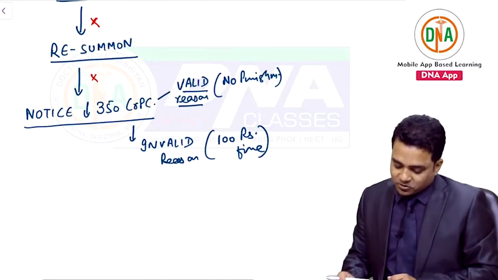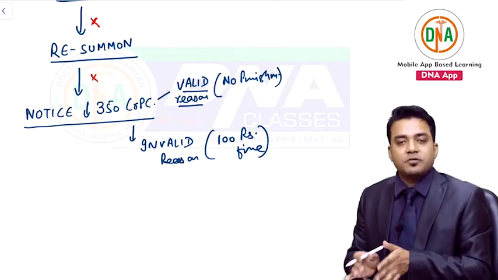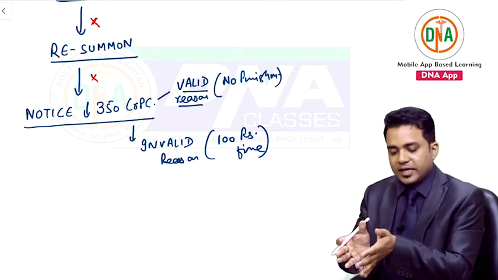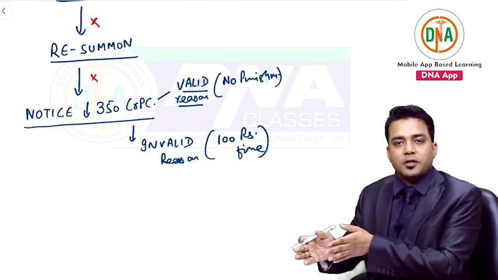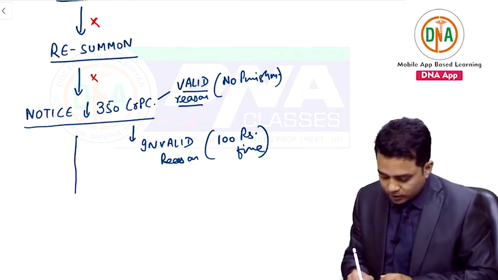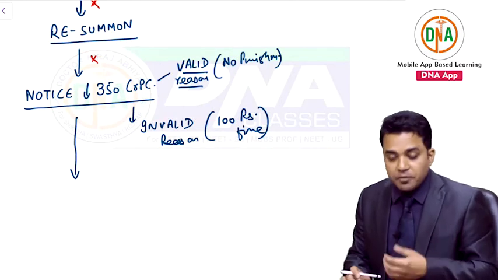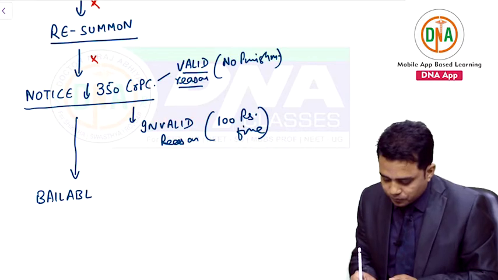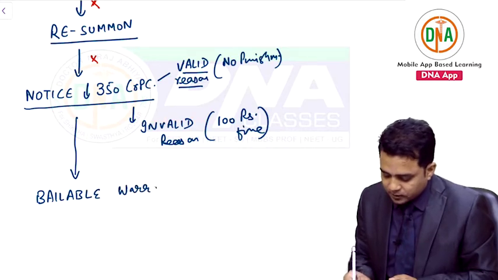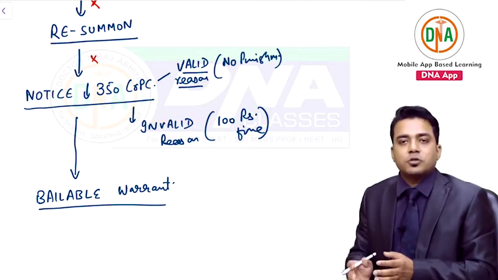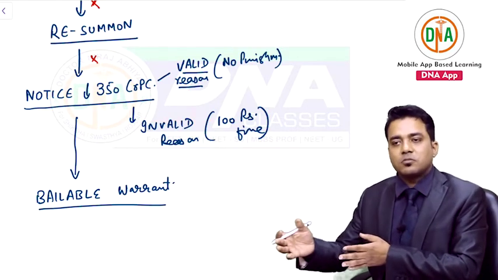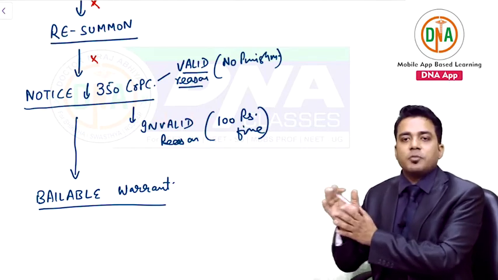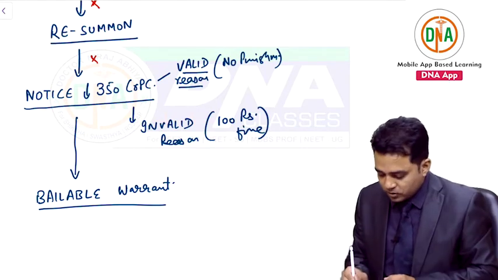Okay. So suppose I have received the notice and I forgot about the notice date and time. I did not go to the court. I did not attend the court. What will happen now? I will receive a bailable warrant from the court mentioning you can pay 4,000, 2,000, 5,000, 10,000 rupees, the amount varies from case to case. You can pay so much amount and then you will be relieved from the court.